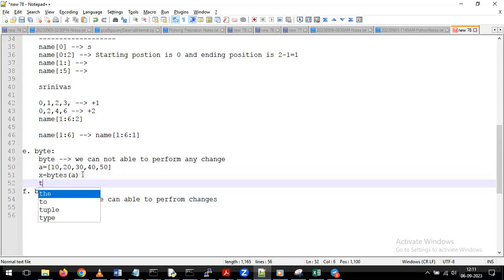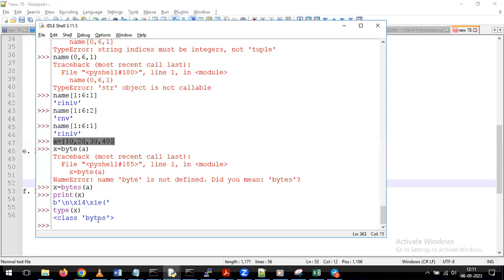After that, if you give the type of a, what will happen? We are going to get output as a data type called bytes. Directly, we cannot define the values for bytes. By using the bytes function, we need to convert. With that, we can get the value as bytes. Okay. Now, if you want to see the values for the bytes, what we have to do here is we have to give like this